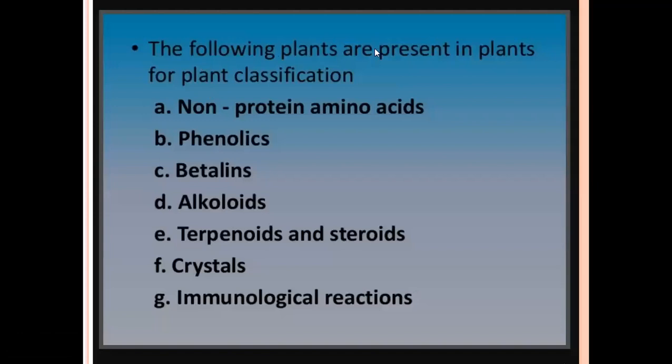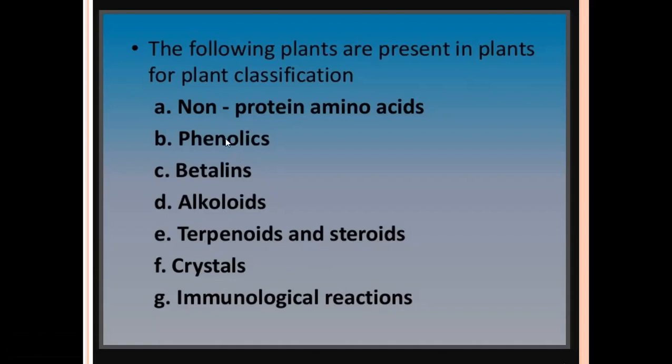The following chemicals present in plants are used for plant classification: non-protein amino acids, phenolics, betalains, alkaloids, terpenoids and steroids, crystals, and immunological reactions. These are the chemicals present in the plant body.